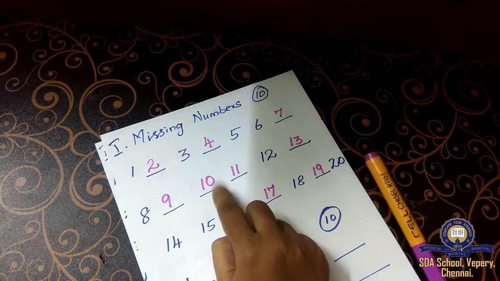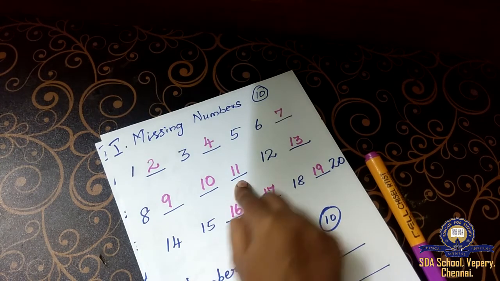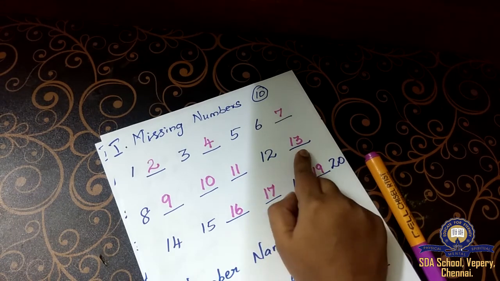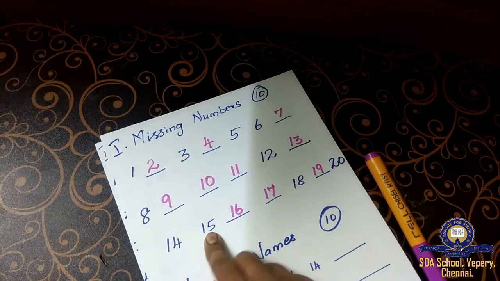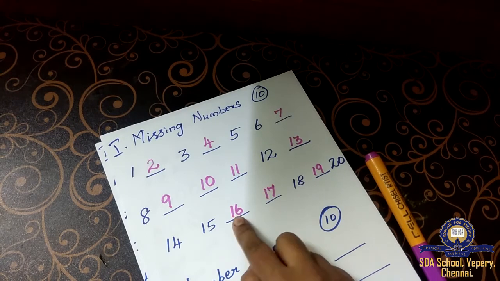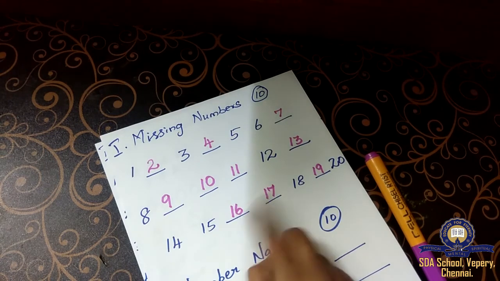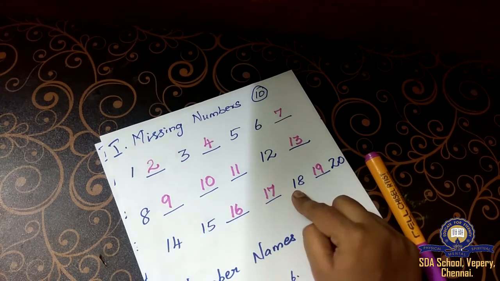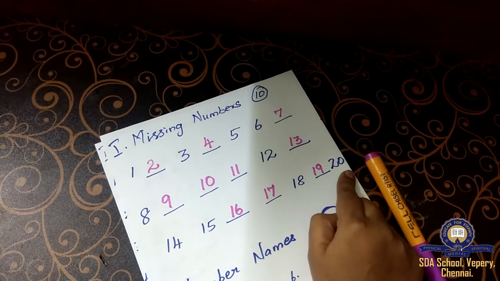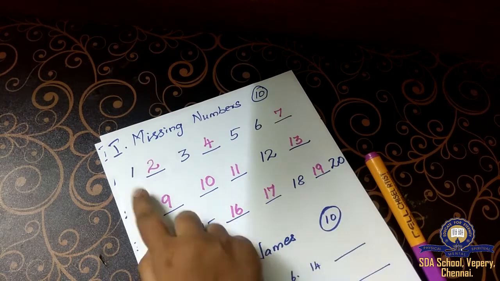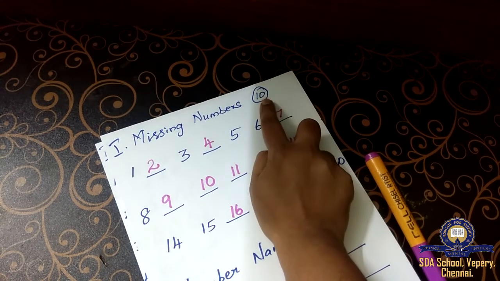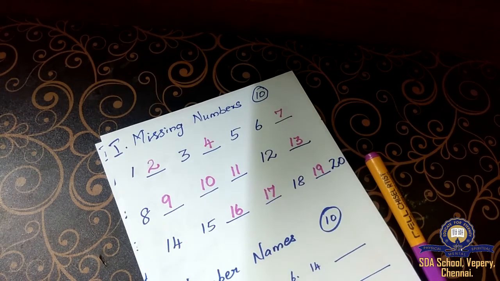10 is not here, so we wrote 10. 11 is a missing number, we wrote 11. 12, 13, 14, 15 is here. 16 dash, 2 dashes are here, 2 missing numbers are here, so we wrote 16, 17, 18, 19, and 20. If you write correctly like this, you'll be getting how many marks? 10 marks. Is it clear, children?